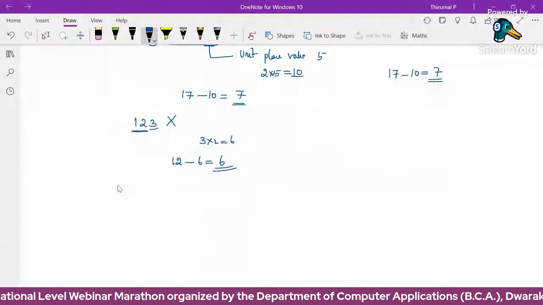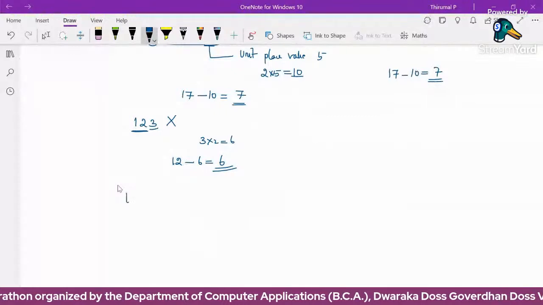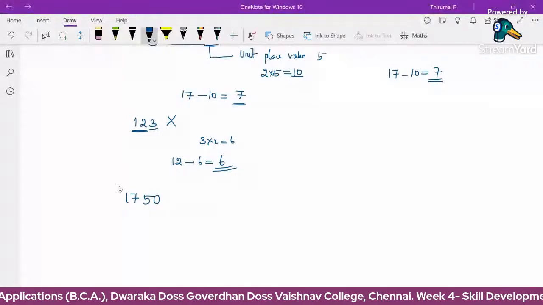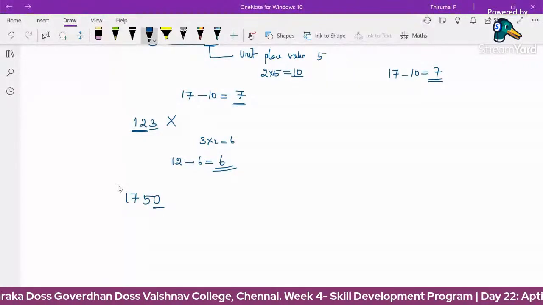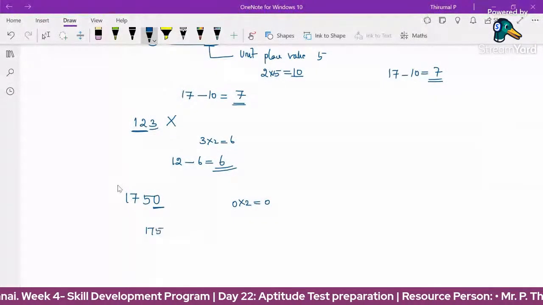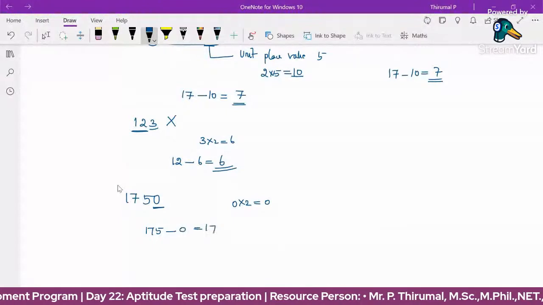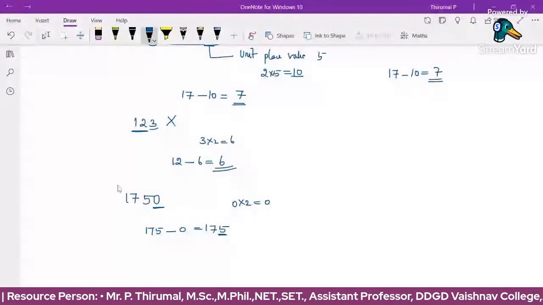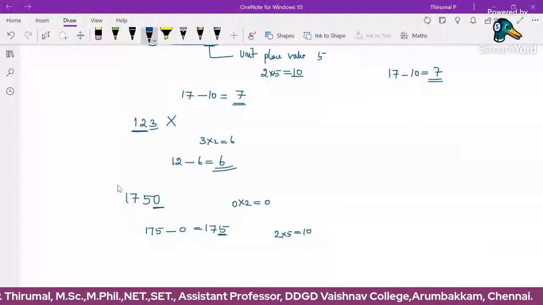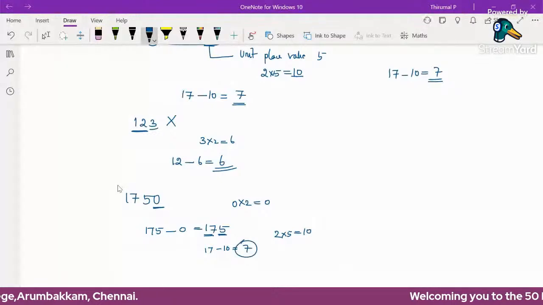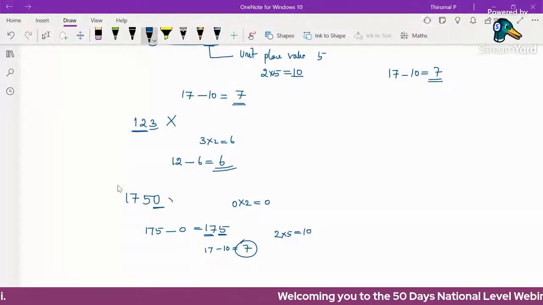Okay, now we'll take another divisible number. I have some examples. 1750. This is a 4-digit number. First the unit digit value is 0, and 0 times 2 is 0. So we subtract 175 minus 0, and again we get 175. We can continue the same process. Again the unit digit value is 5, so double it: 2 times 5 is 10. Subtract this value from the remaining term: 17 minus 10 is 7. 7 is divisible by 7, so the number 1750 is divisible by 7.